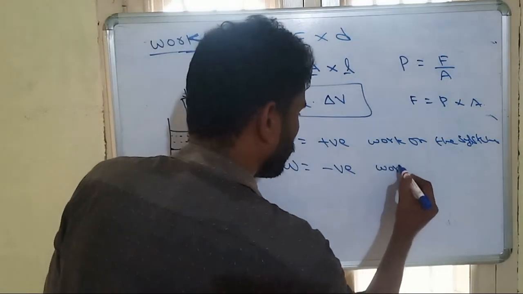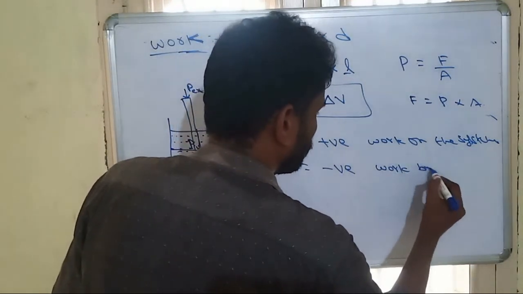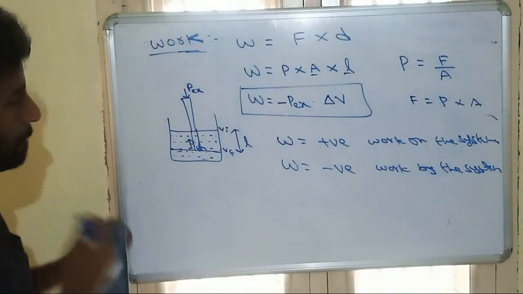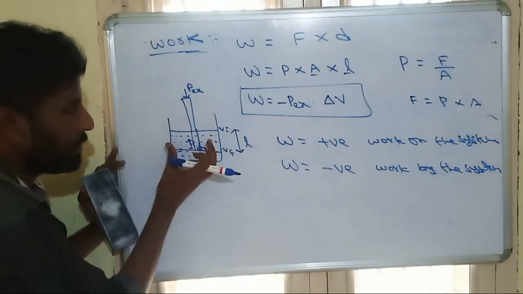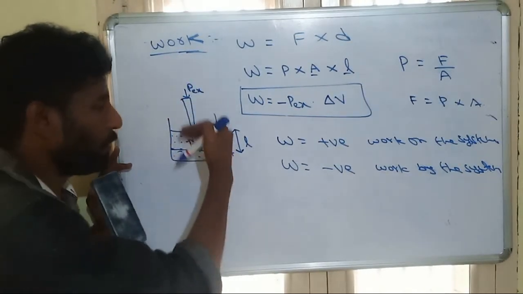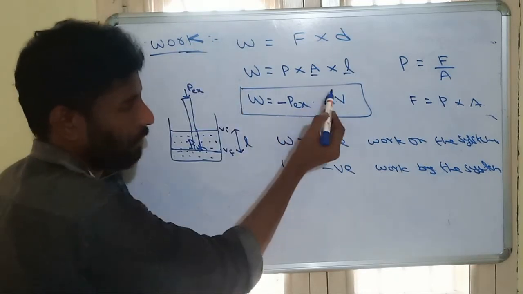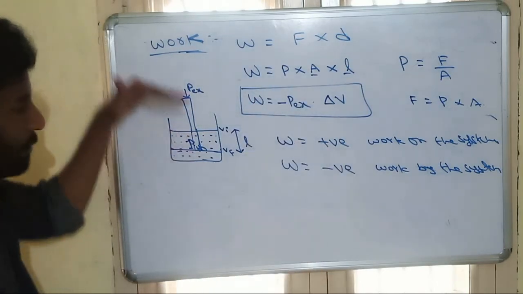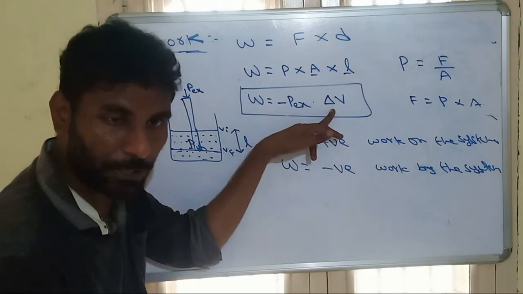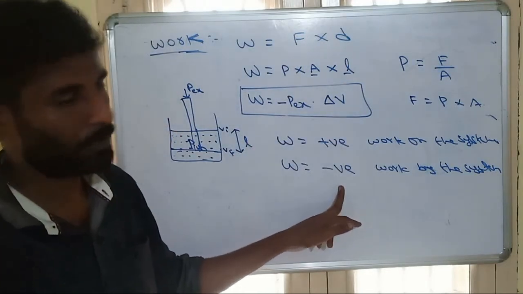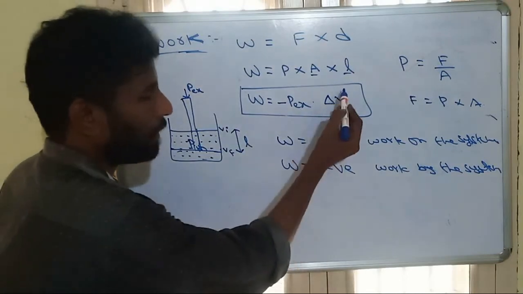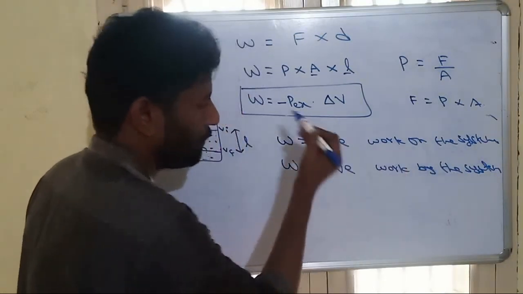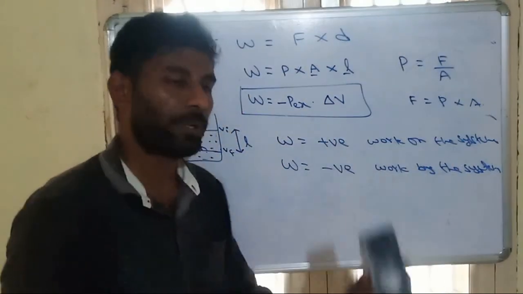Similarly, work will be negative, as I already told, when work is done by the system. Why? Because if the system has more pressure, then the system will push the piston outside. Volume will increase. When volume is increasing, delta V will be positive. Positive into negative will be negative. So when the system is doing work, delta V will be positive and the total sign will be negative. When work is done on the system, delta V will be negative, and negative into negative will be positive. So that's why for work done on the system, work is positive, and for work done by the system, work is negative.